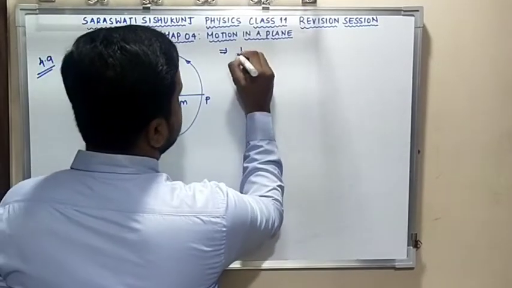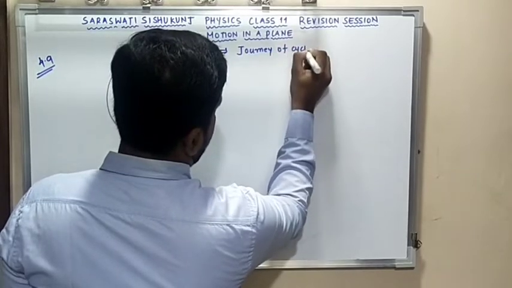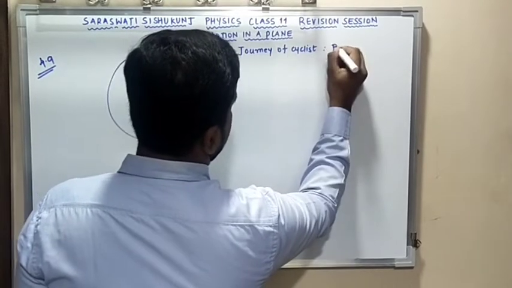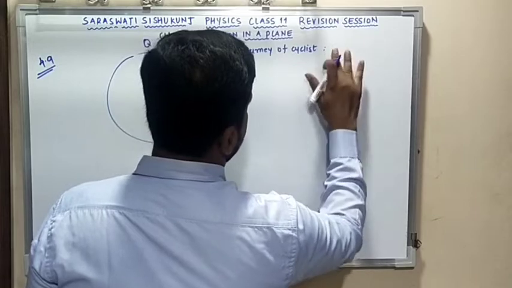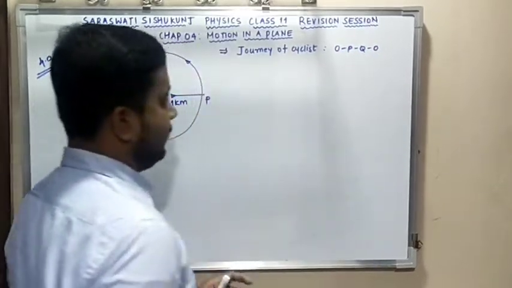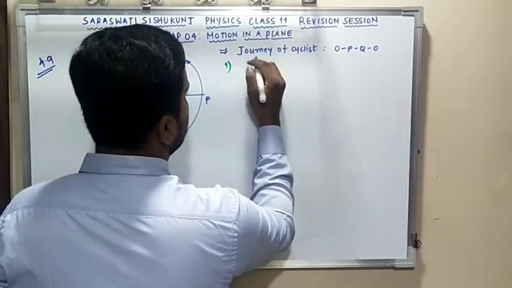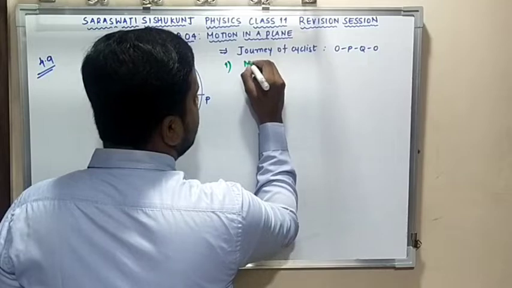So I can write the journey of the cyclist: O to P, P to Q and Q to O back. They are asking to determine, first, the magnitude of displacement.